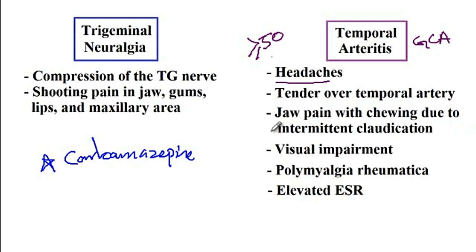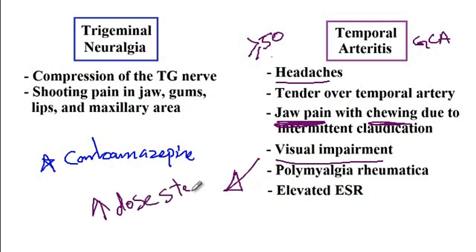So again, due to decreased perfusion of the muscles of the face, patients will develop claudication that presents with jaw or tongue pain while they are chewing or talking. They can also present with amaurosis fugax, where there is a transient vision loss due to the decreased perfusion of the ophthalmic artery. And this is a very grim sign, as a consequence of which you will have to right away proceed with prescription of high dose steroids.